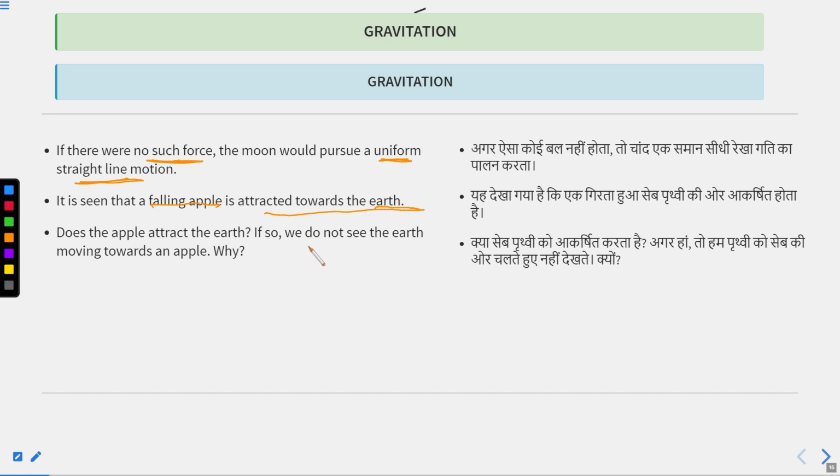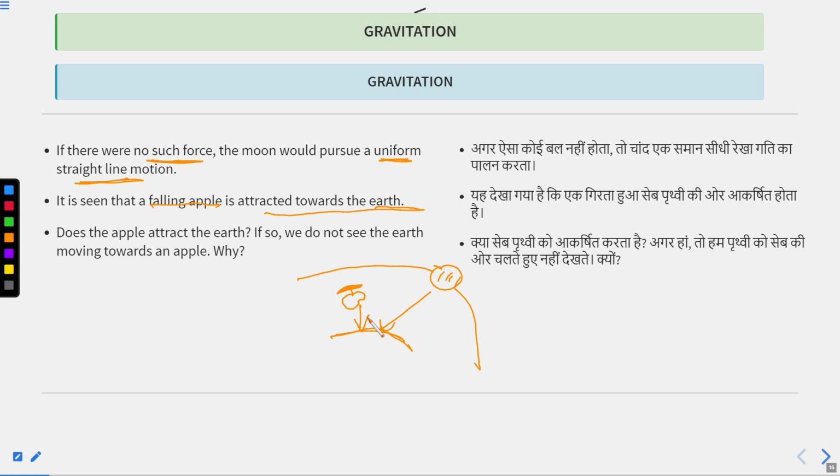So it is clear that the force which attracts the apple towards the earth is responsible for the moon to revolve around the earth. Both have the same force involved, and that force is an attractive force.